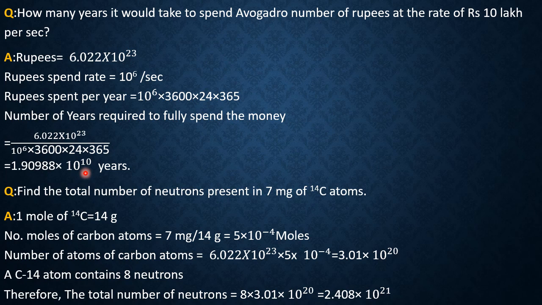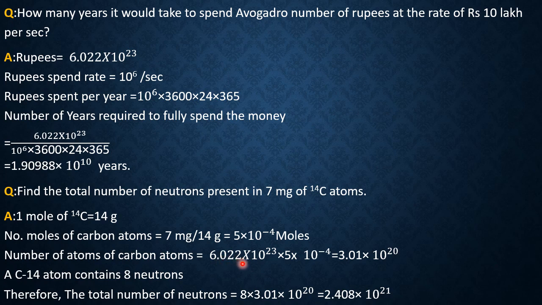So 7 milligram means 5 into 10 to the power minus 4 mole. Now, the number of carbon 14 particles in 5 into 10 to the power minus 4 moles equals 5 into 10 to the power minus 4 into 6.022 into 10 to the power 23, because 1 mole equals 6.022 into 10 to the power 23 particles.